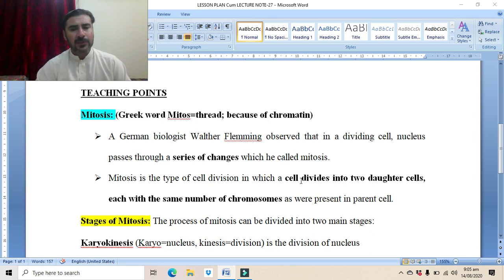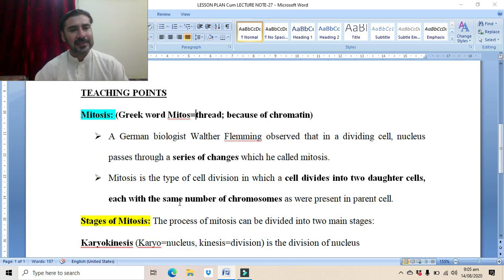So in the mitosis process, one cell is divided into two daughter cells, and each of those two daughter cells will have the same number of chromosomes as the parent cell. So in mitosis, the number of chromosomes is maintained in the daughter cells, while we will study in the next lectures that in meiosis, the number of chromosomes will be reduced to half.